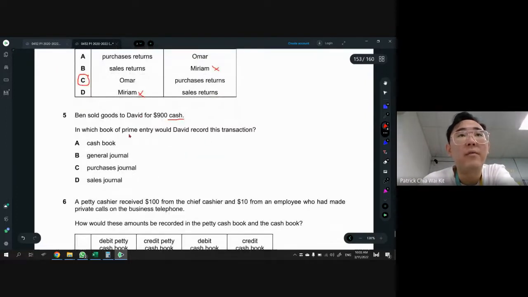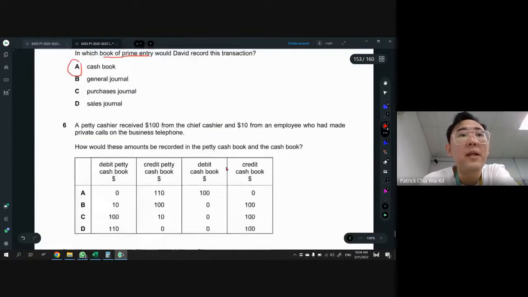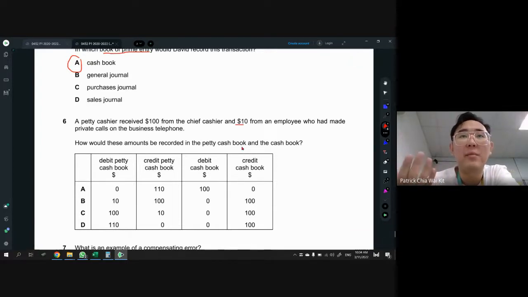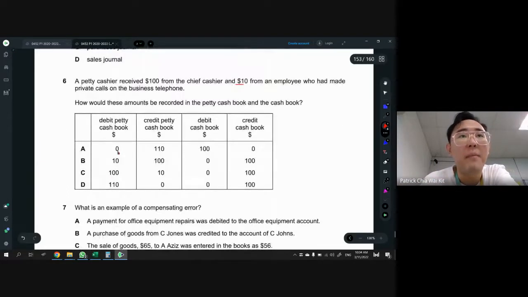So there's cash involved. Books of prime entry, anything to do with money, goes to the cash book. Simple question. Okay, the petty cashier received 100 and also $10 from an employee who had made a private call. How do they record this in the petty cash book and cash book? We are the petty cashier. In the petty cash book, we should receive 100 and also the $10. That means it has to be debit petty cash. So the answer is only D, 110. Why do they credit 100? Because of restore, right? So the money has to come from the cash book, which is only the 100.